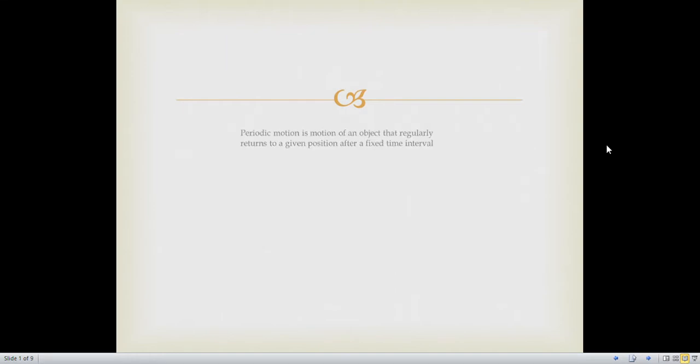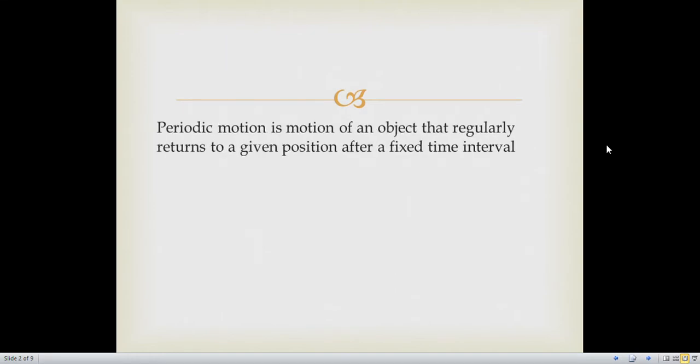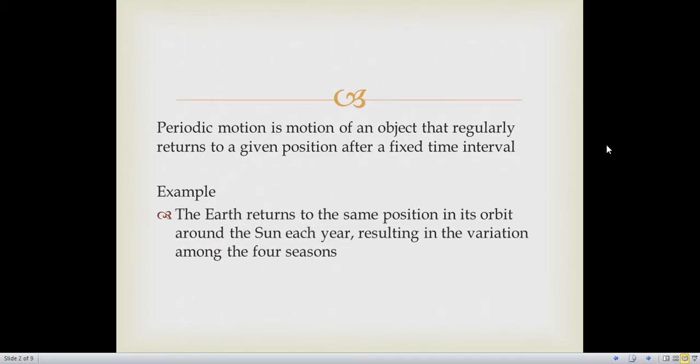So, periodic motion. The periodic motion is the motion of an object that regularly returns to a given position after a fixed time interval. An example of periodic motion: the Earth returns to the same position in its orbit around the Sun each year, resulting in the variation among four seasons. Okay?